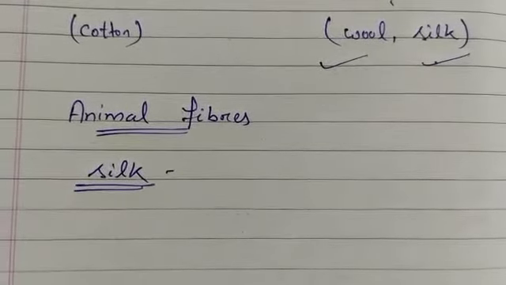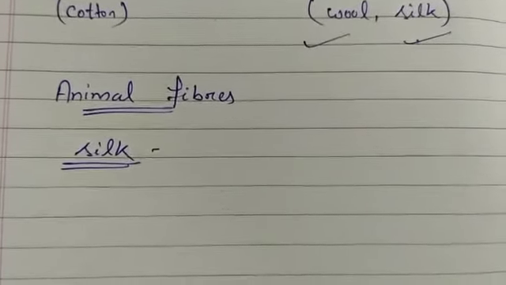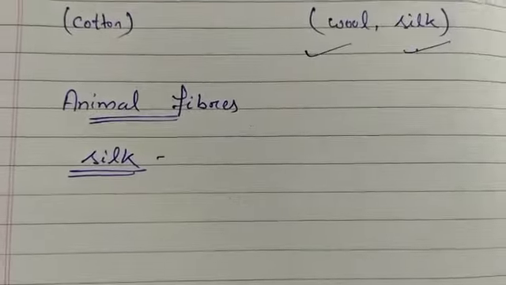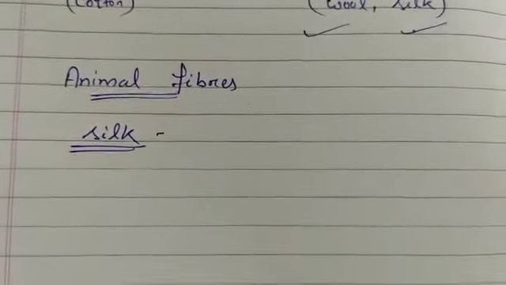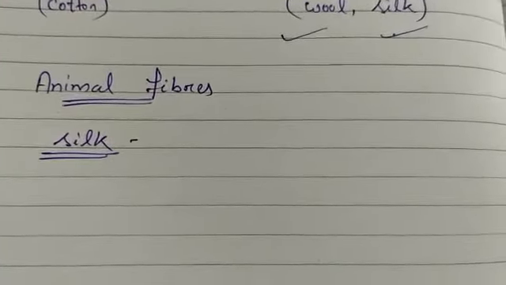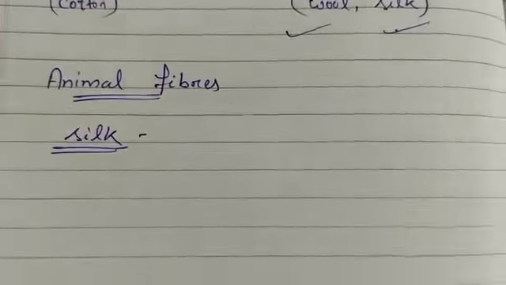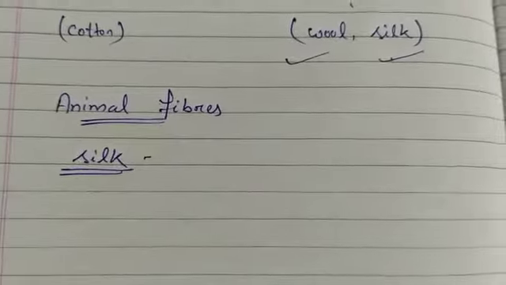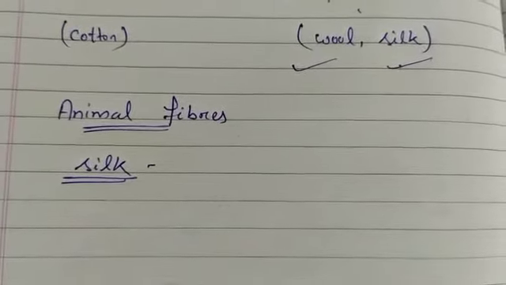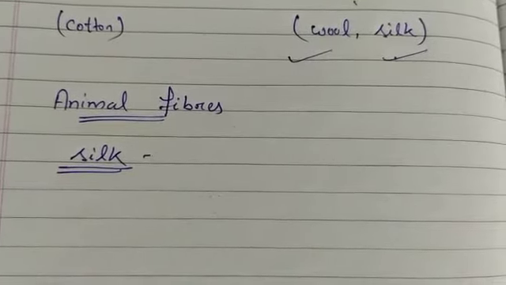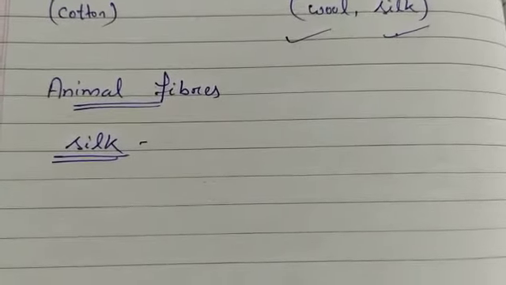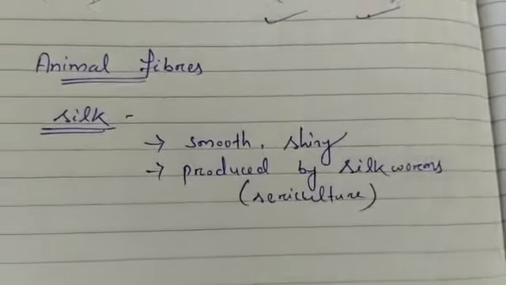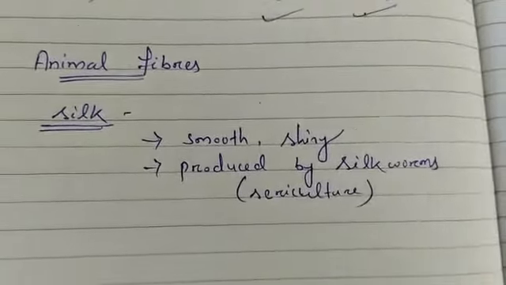The silk is produced by the silkworms, and the cultivation of silkworms to produce the silk is called sericulture. So these are the characteristics or properties of silk, that it is very smooth and shiny, and it is produced by silkworm. The process by which silk is produced by silkworm is called sericulture.